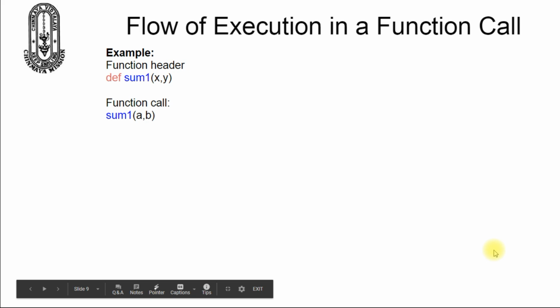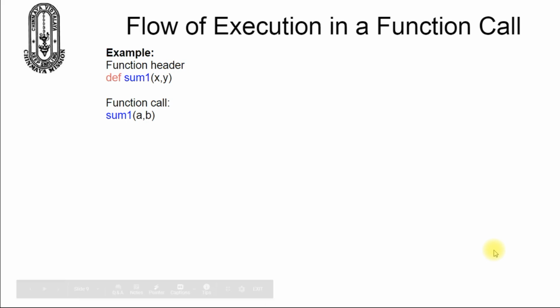Hari Om. Today we will see the flow of execution in a function call. The flow of execution refers to the order in which statements are executed during a program run.